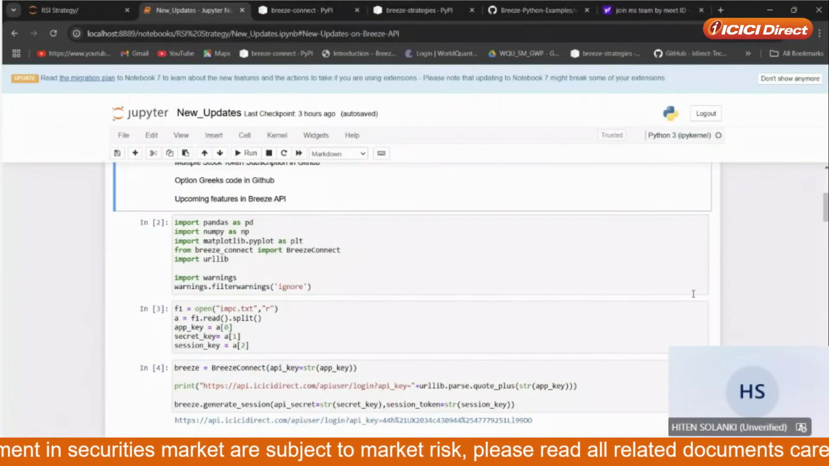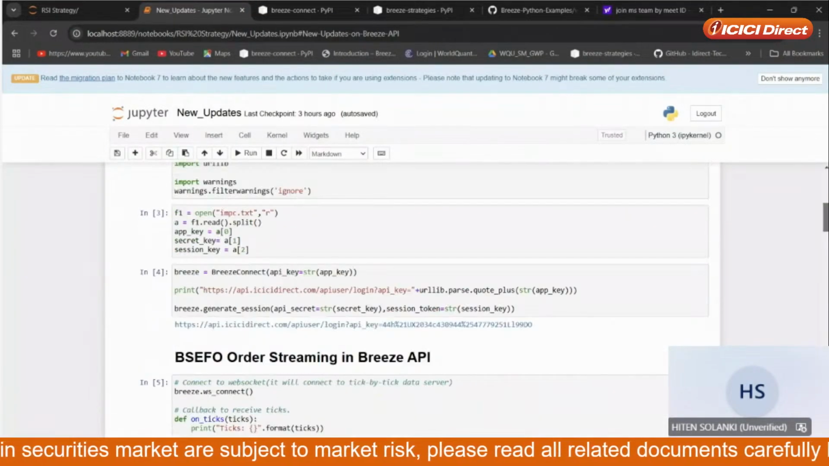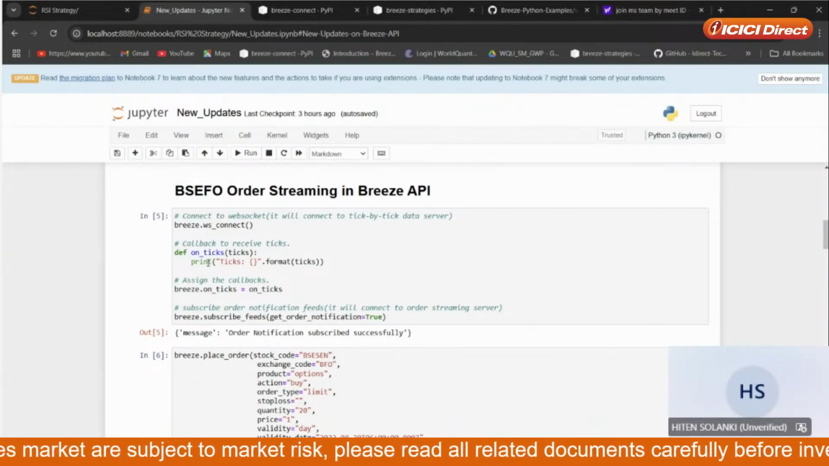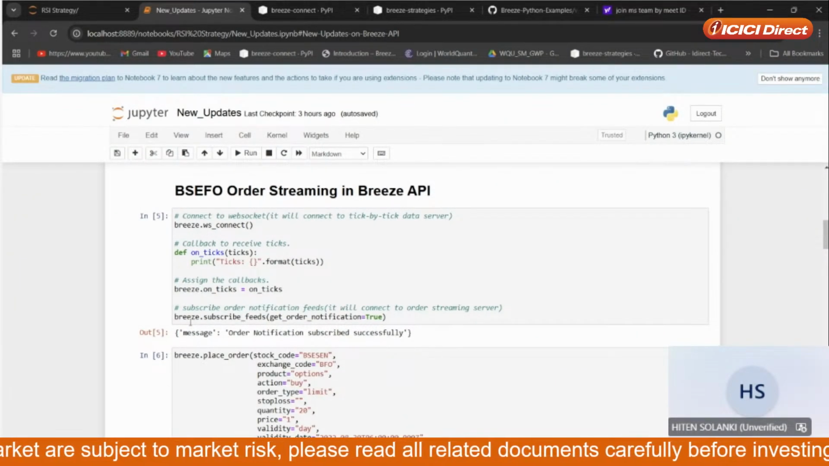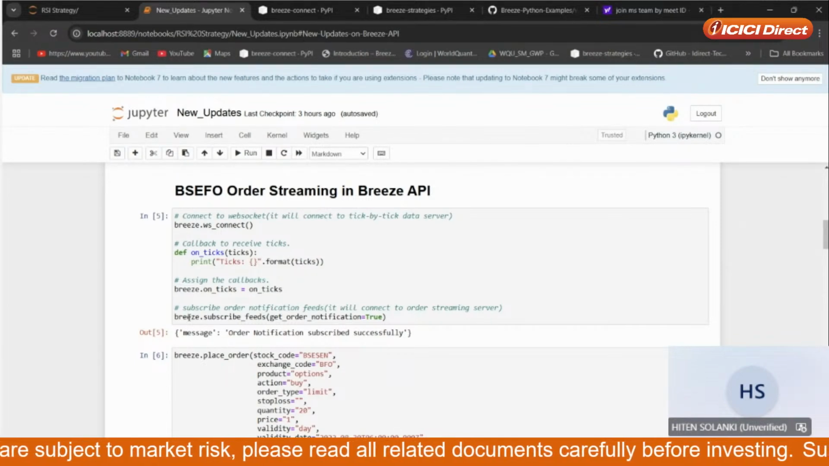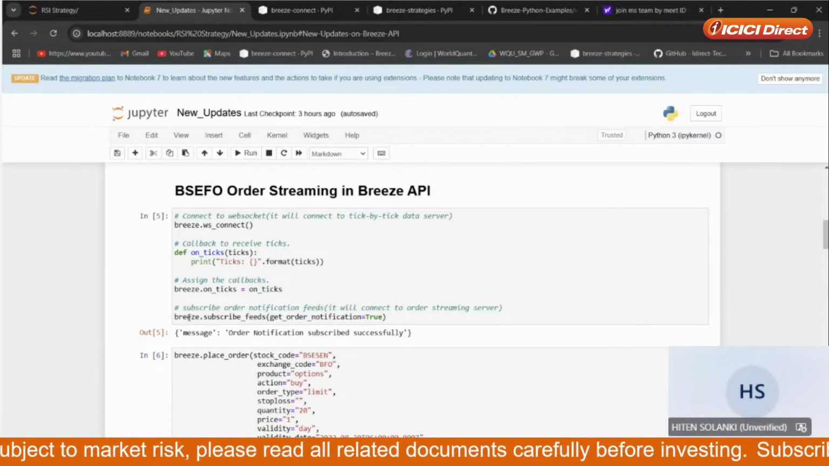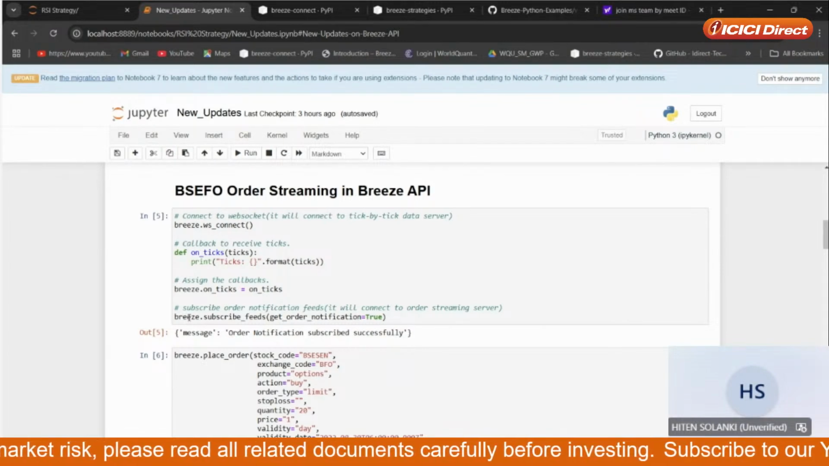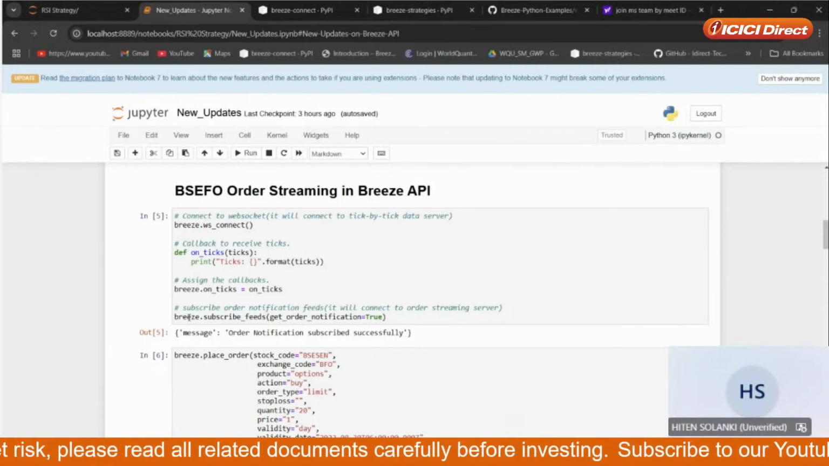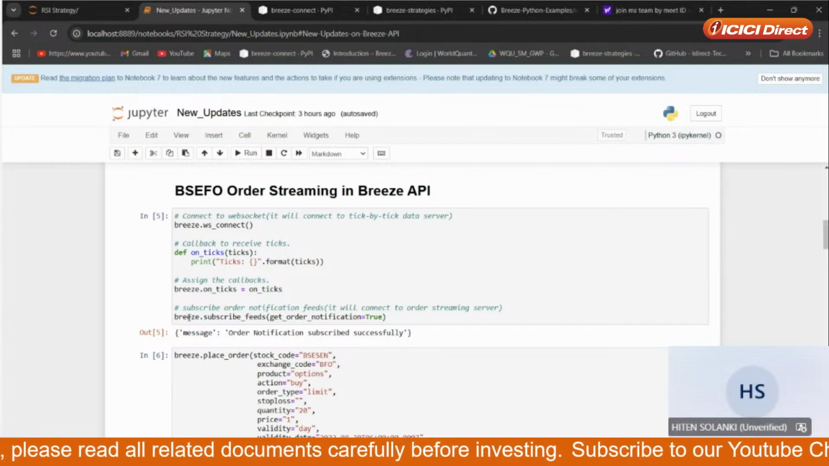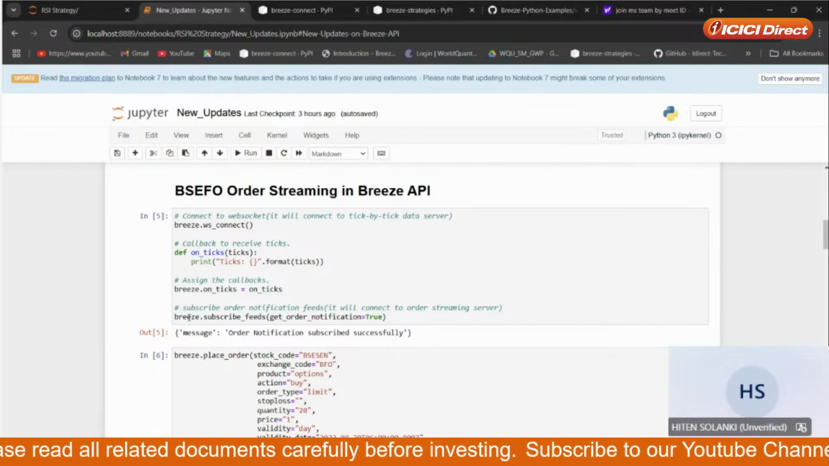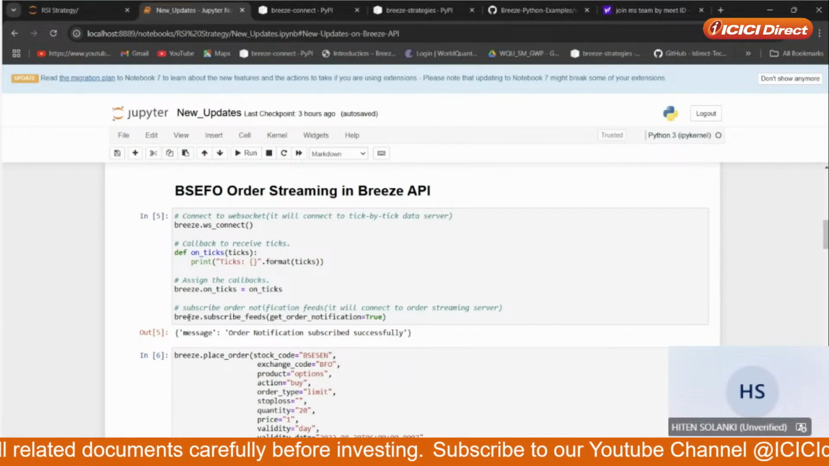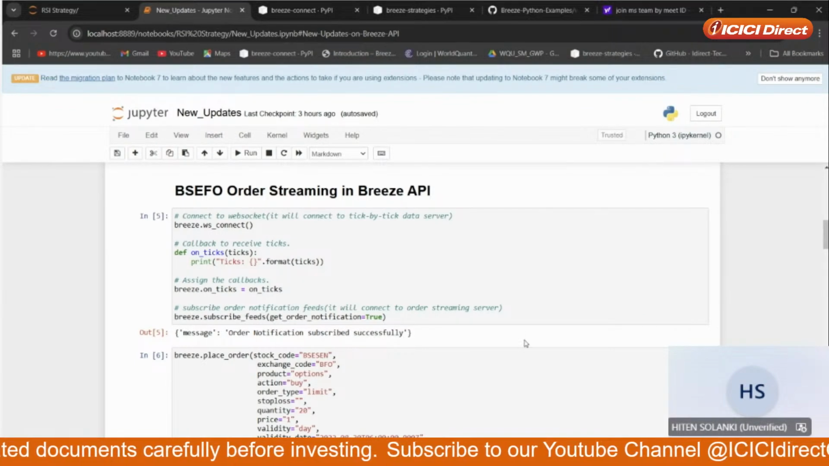So now in my code also I have done the same thing. First of all, what you need to do is breeze.ws_connect, on_ticks, breeze.on_ticks. Then breeze.subscribe_feeds with get_order_notification equal to true. So exactly what happens here is you will be connected to the order streaming server. So whenever you place an order or any status of your order changes, suppose you have placed a pending order and it gets executed, then you will get a notification of that.